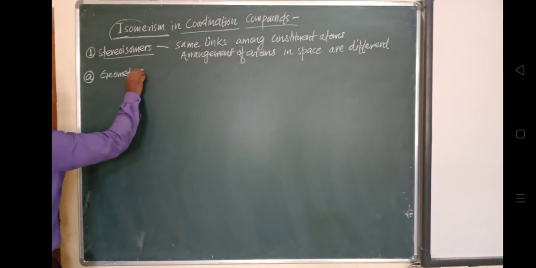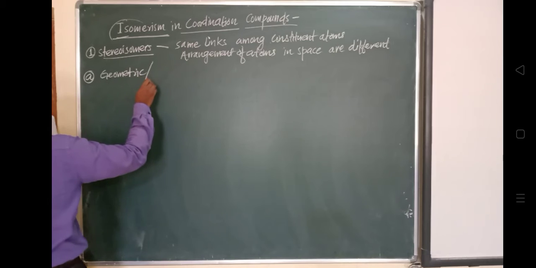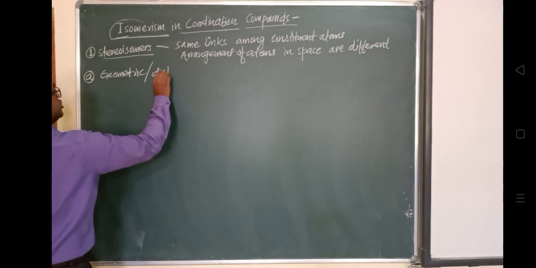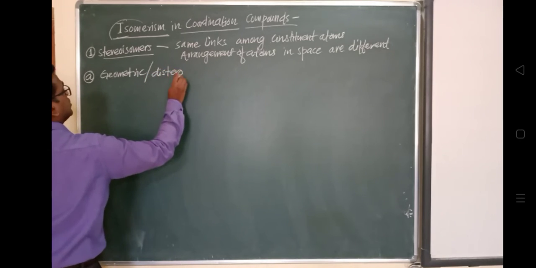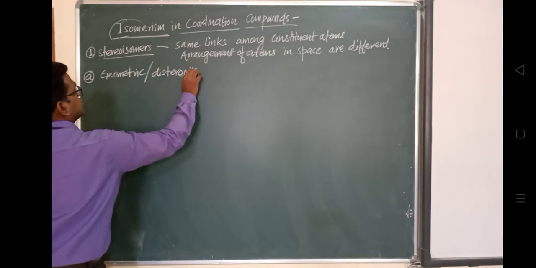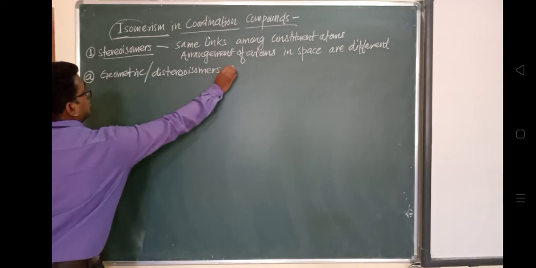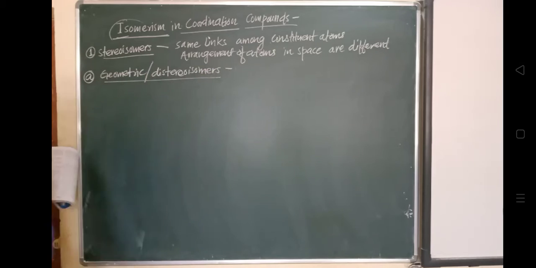Geometric is also called diastereoisomer. Now we'll discuss the meaning of geometric or diastereoisomers.